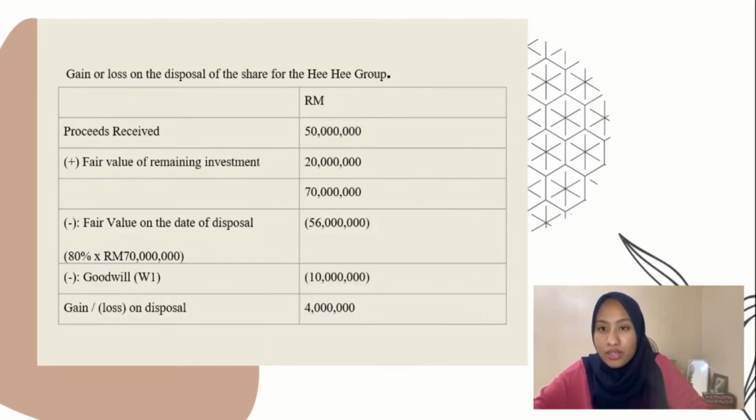Next, proceeds received 50 million plus fair value of remaining interest 20 million, total 70 million. So we minus the fair value on the date of disposal, 70 million multiplied by 80%, we got 56 million, and minus goodwill from the previous working, 10 million, and we got gain on disposal of 4 million.